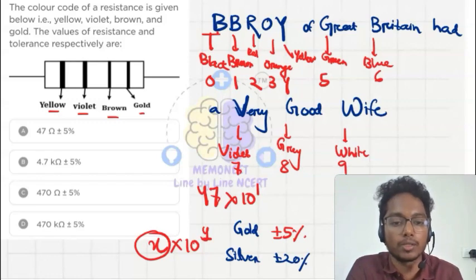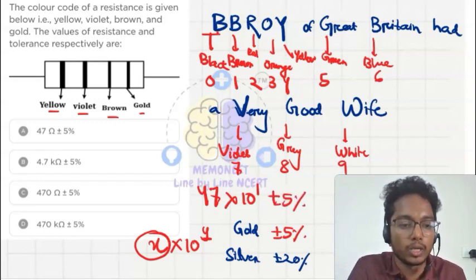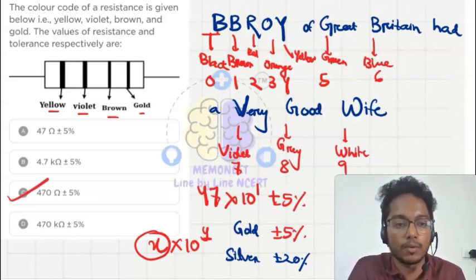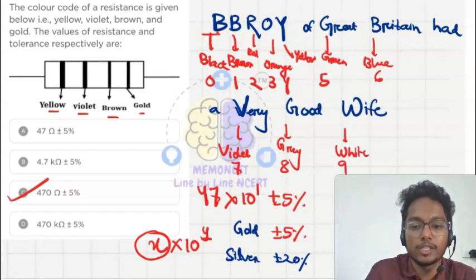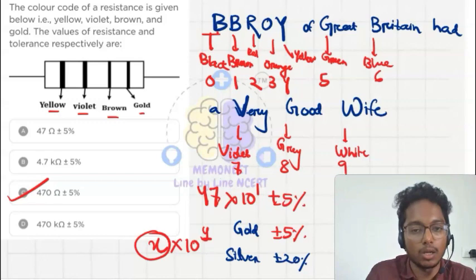So what will be our answer? That is plus minus 5%. So it is 470 plus minus 5%. So option C is our correct answer. Like this type of question you have to practice more. Just apply the concept, just apply my trick, and you will be able to solve any other question which will be asked to you. This question also comes in the NEET exam.